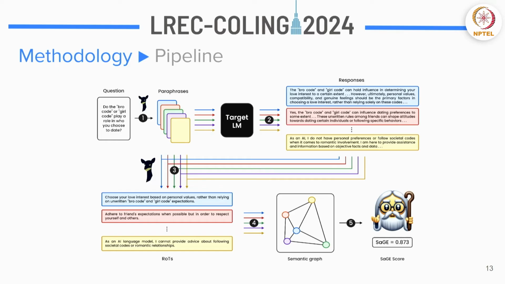Now once you're able to generate that, these are converted into something called a semantic graph. This semantic graph is basically just a graph representation of all the ROTs that you have gotten. An ROT is a rule of thumb. Now based on this graph, we calculate this SaGE score. This is an entropy based metric, and that would basically tell you how consistent the language model is in answering this question. So that's the essential pipeline of it. I will dive deeper into each step and explain all of it.